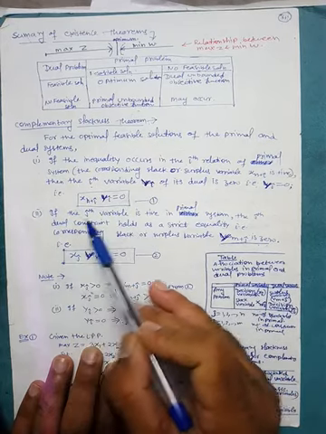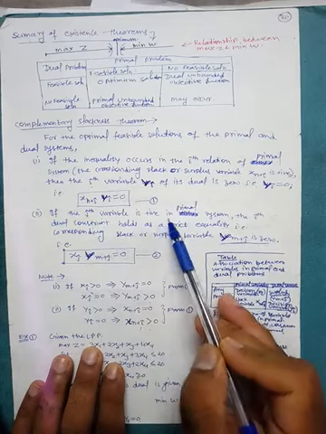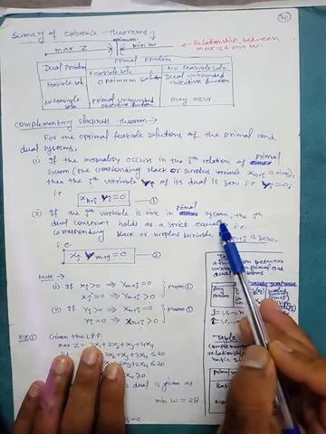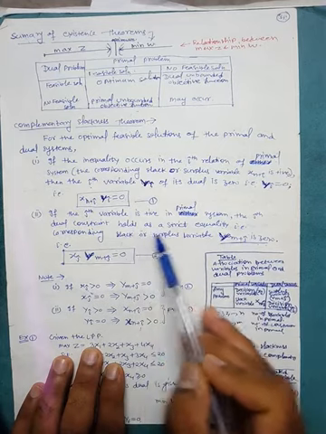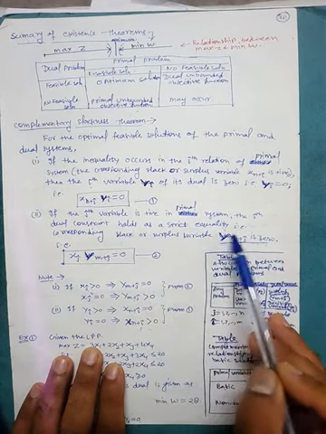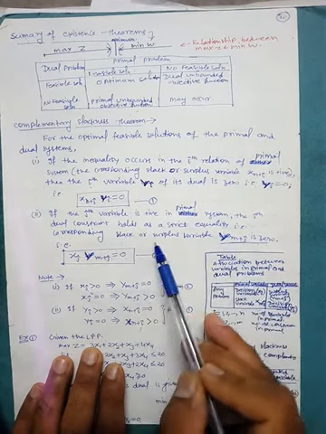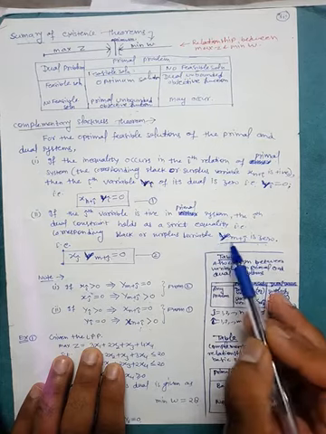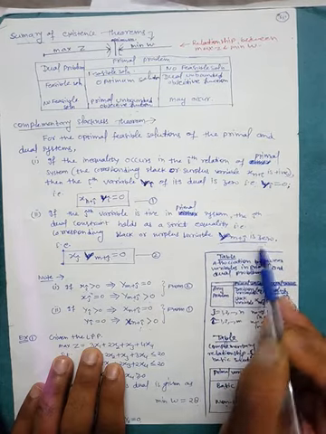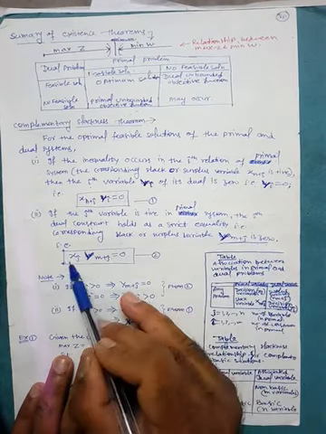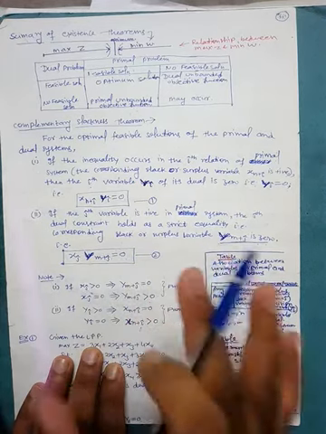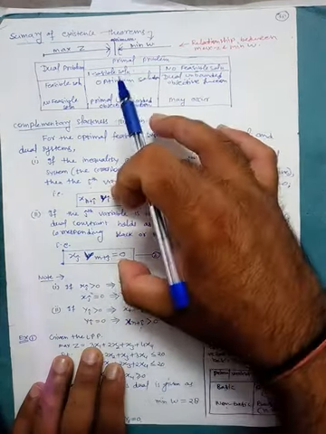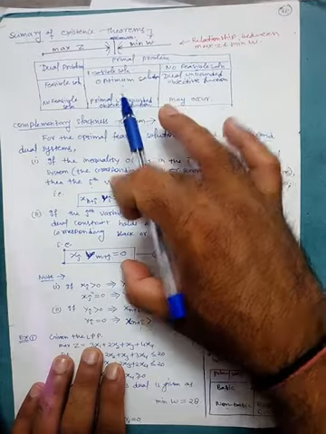Second thing, if the jth variable is positive in the primal system, then the jth dual constraint holds as a strict equality, that is, the corresponding slack or surplus variable y(m+j) is 0. That means we have this relation xj y(m+j) is equal to 0. So complementary slackness condition is nothing but the pair of these two types of equations.